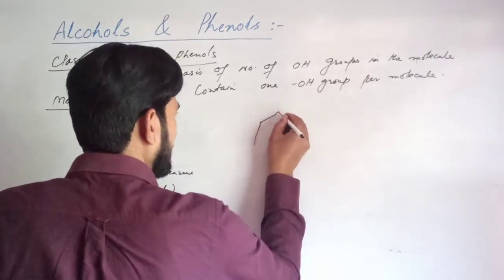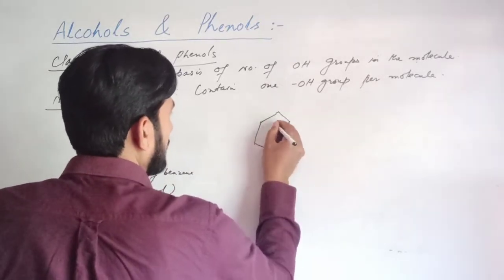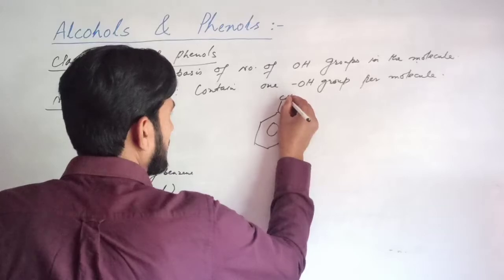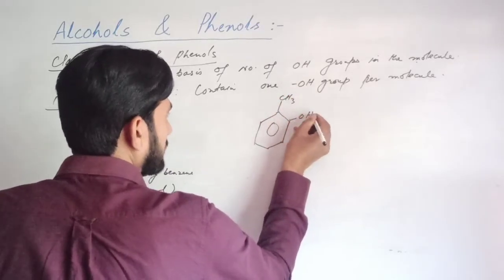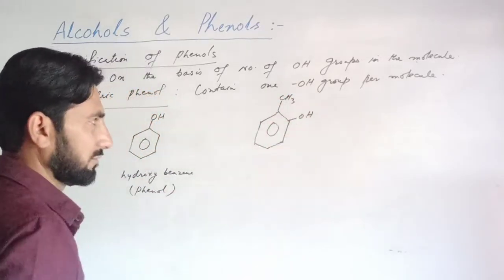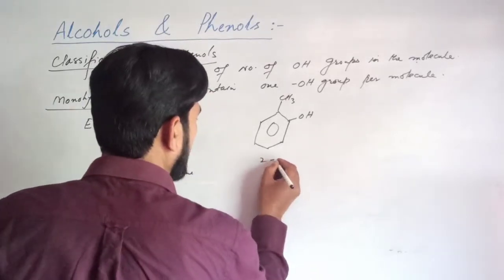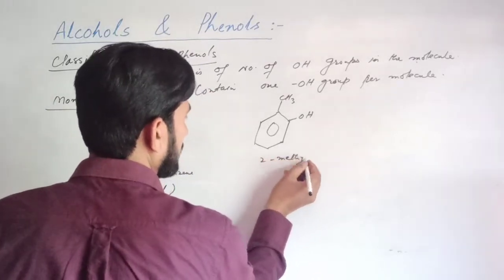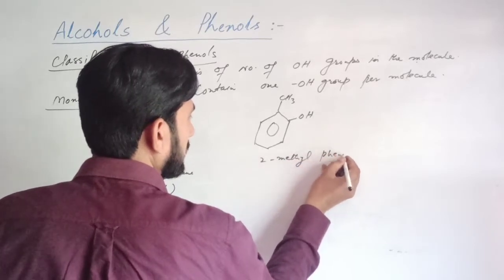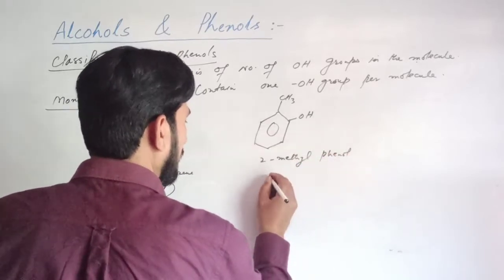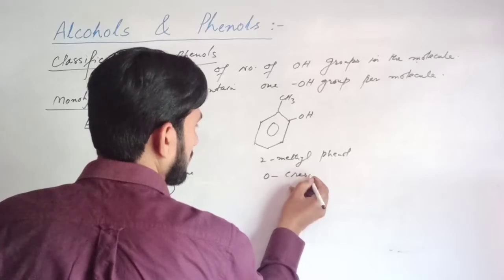Similarly, this molecule, with CH3 and OH, also contains one hydroxyl group in the molecule, so it is called 2-methyl phenol, or it is also called orthocresol.